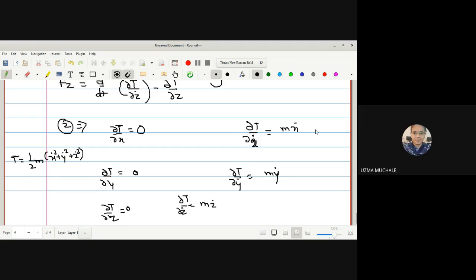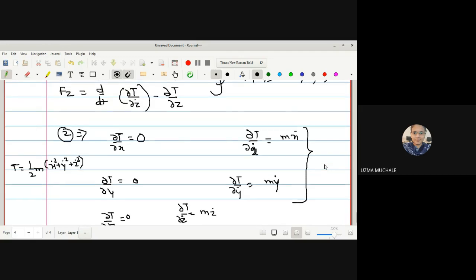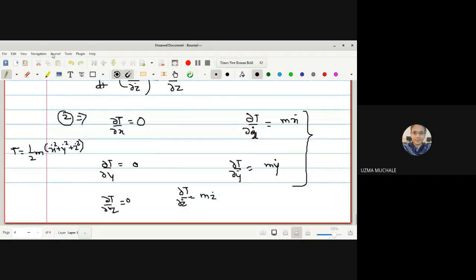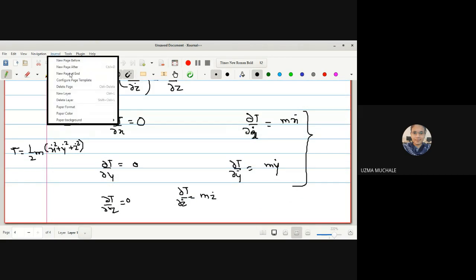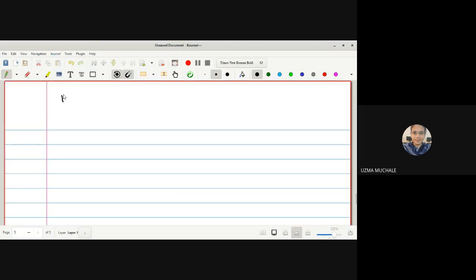Now using all these values in our equation number 5, what do you get? d by dt of this term, here we got mx dot minus 0, so it is equal to Fx, correct?